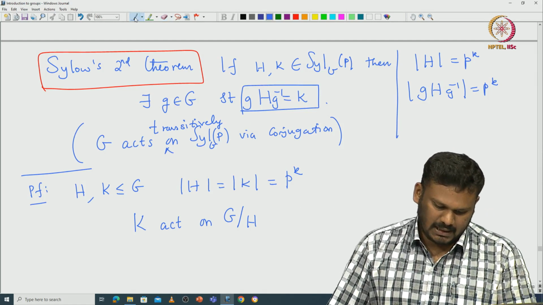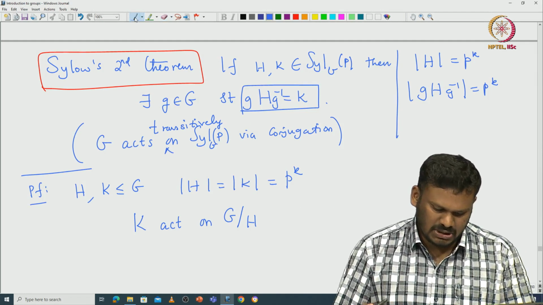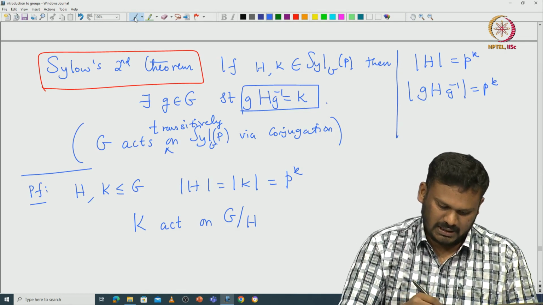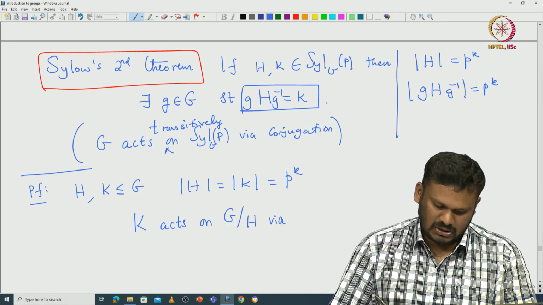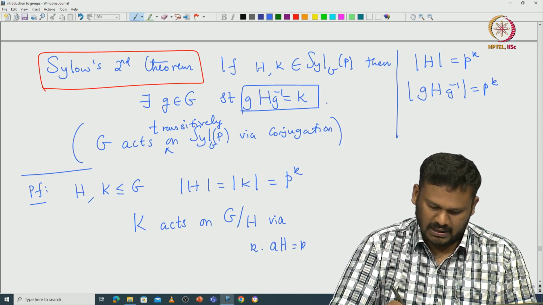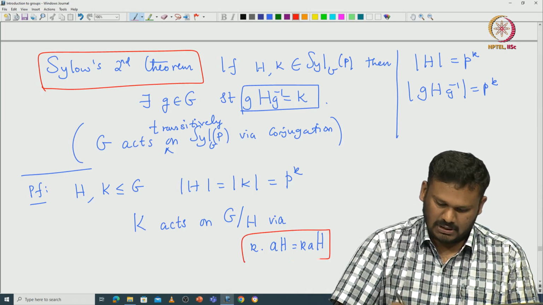You can take the left multiplication action of G on G mod H, then restrict that action to K. That is the action we are talking about. So K acts on G mod H, where a small k dot aH is given by kaH.